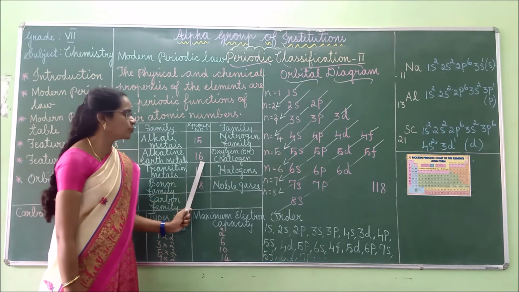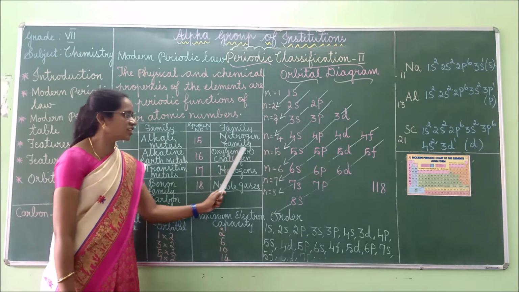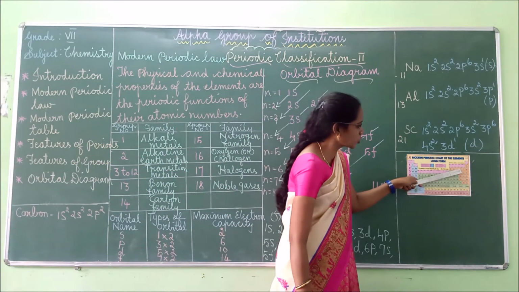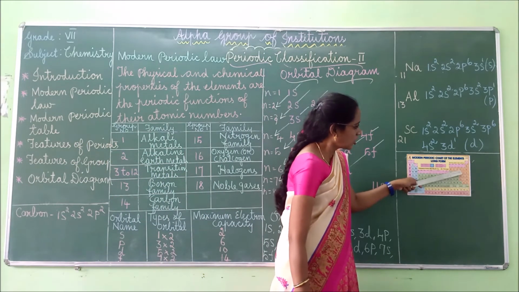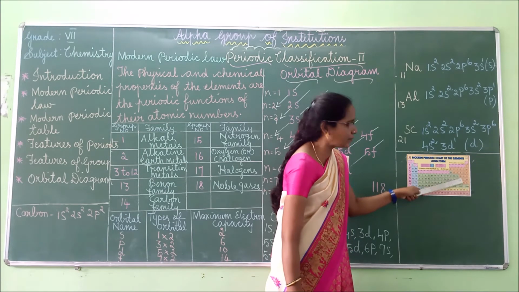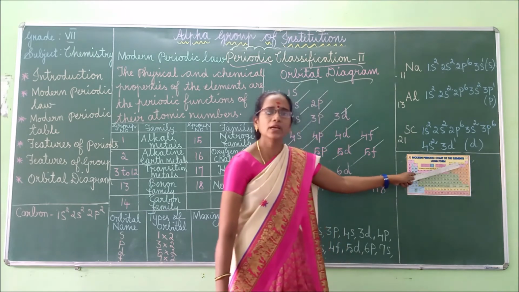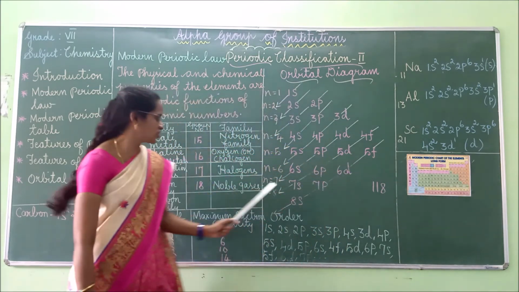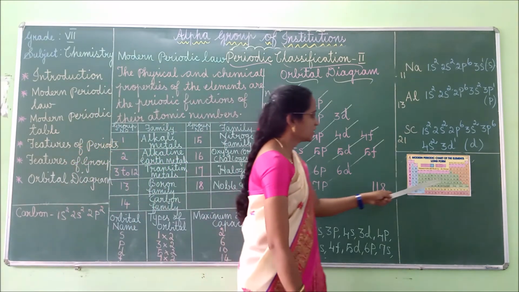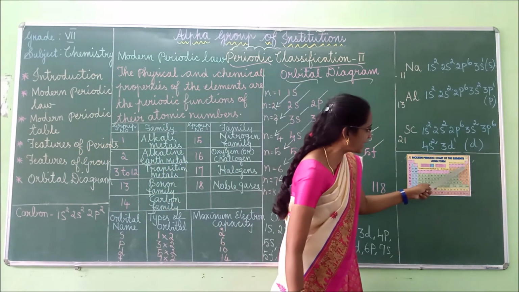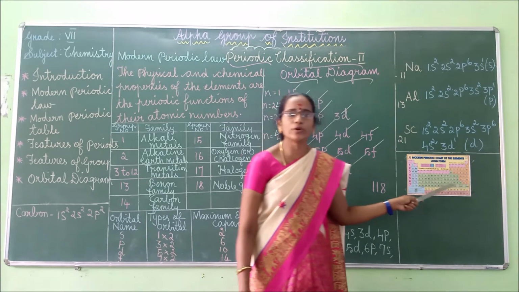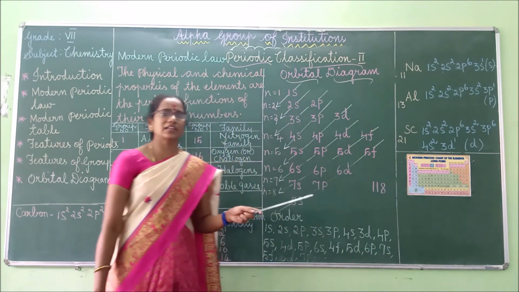Next, group 16, the oxygen or chalcogen family. This is group 16. Oxygen, sulfur, selenium, tellurium are called the oxygen family, and the first element is oxygen, right? Next, group 17 are called halogens: fluorine, chlorine, bromine, iodine. These elements are called halogens, right?